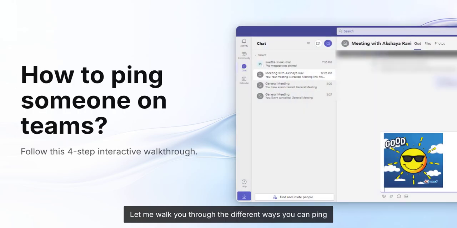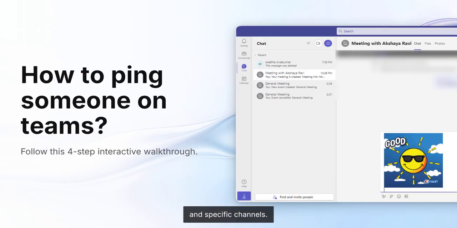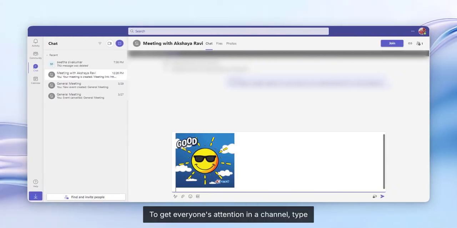Let me walk you through the different ways you can ping and notify people in your channels. We'll cover mentions for individuals, entire teams, and specific channels. To get everyone's attention in a channel, type your message and include the @general mention. When you hit send, every member will receive a notification about your post.